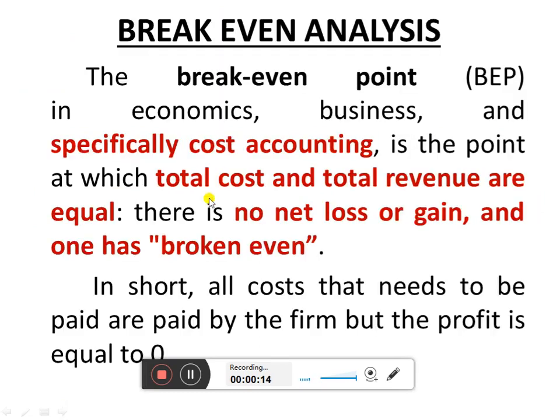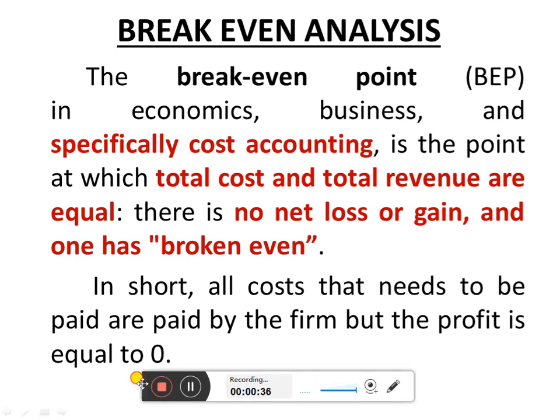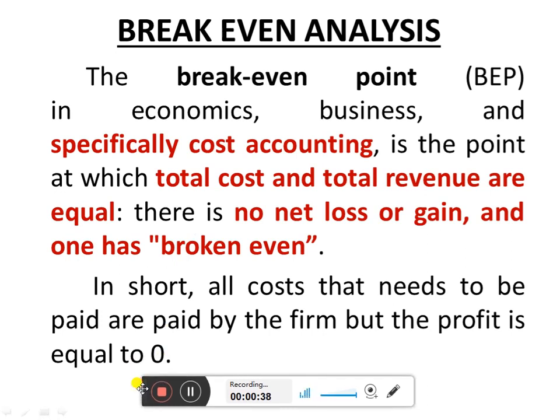Break even analysis. The break even point in economics, business, and especially cost accounting is the point at which the total cost and the total revenue are equal. There is no net loss or gain, and one has broken even. In short, all costs that need to be paid are paid by the firm, but the profit is equal to zero. So there is no loss, no gain. That is what we call a break even point.